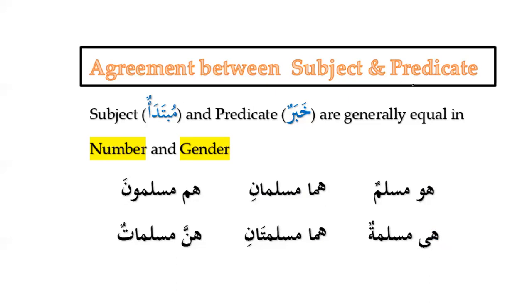Agreement between subject and predicate. We have already learned, and we know this, that Mubtada and predicate are generally equal in number and gender. In the past, we used to say that they are equal in number and gender, but now I have placed the word generally because sometimes there is a possibility that they cannot be equal in number and gender.